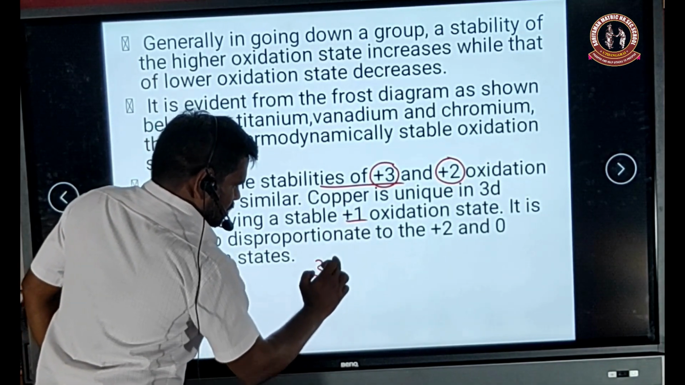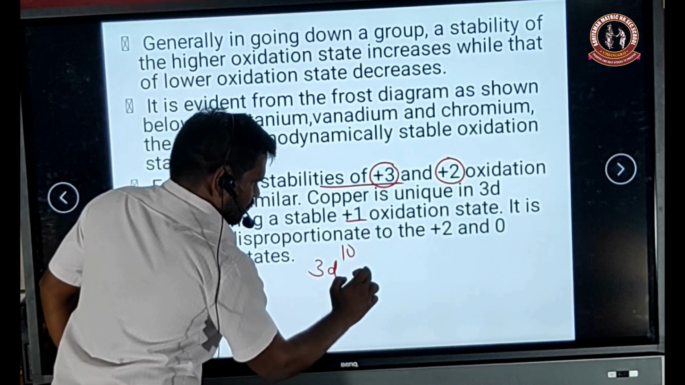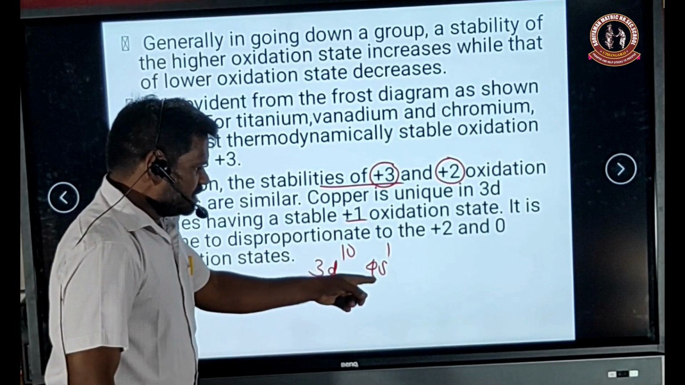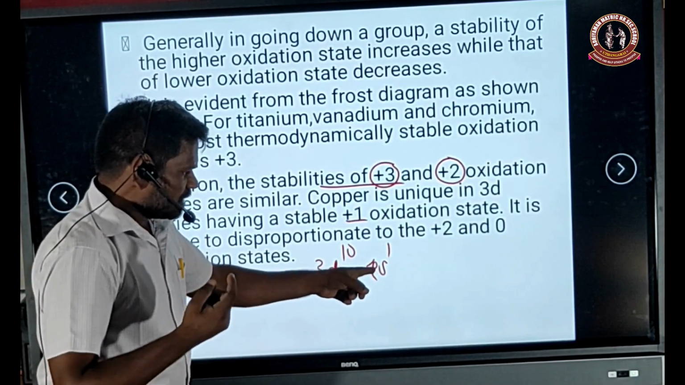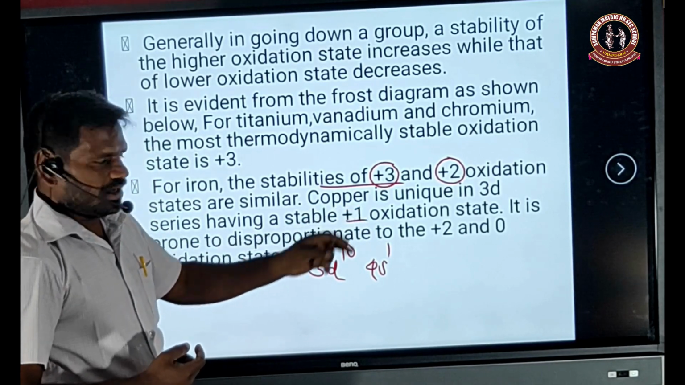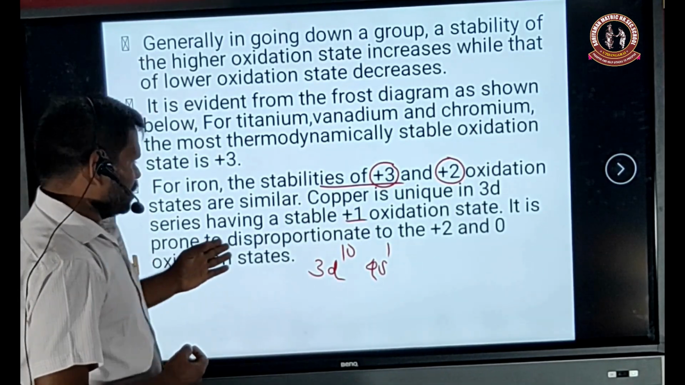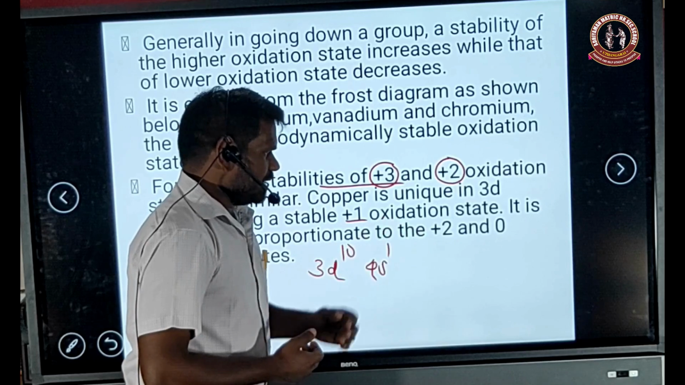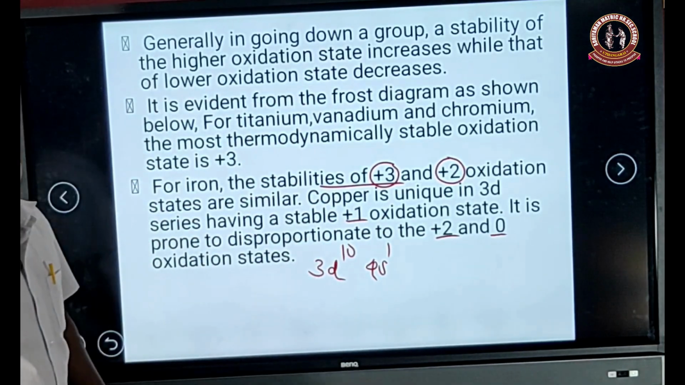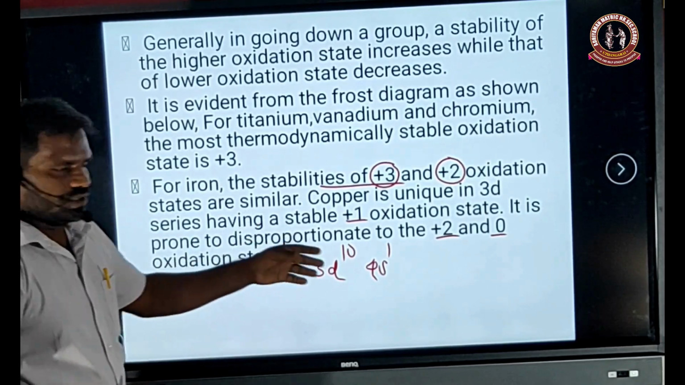3d10 4s1 configuration. Copper easily removes 1 electron from the 4s orbital, so it gets a +1 oxidation state. But it is prone to disproportionation to the +2 and 0 oxidation states, that is, one is converted to another.